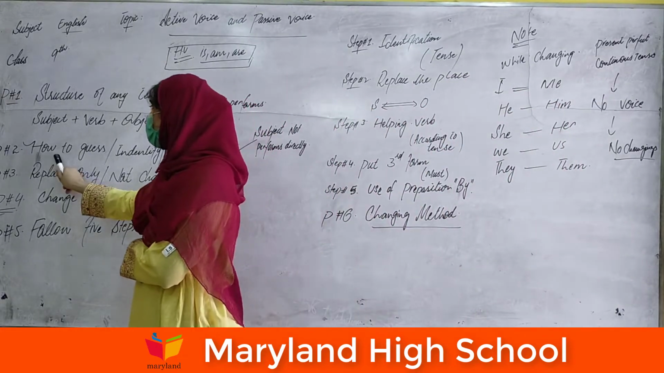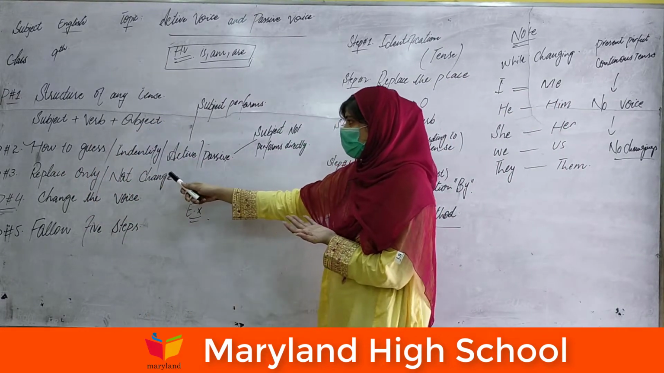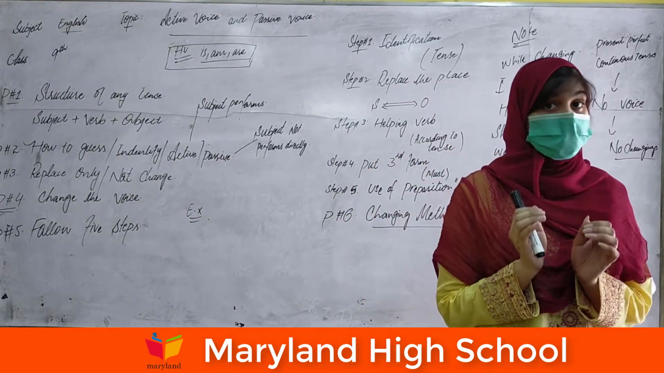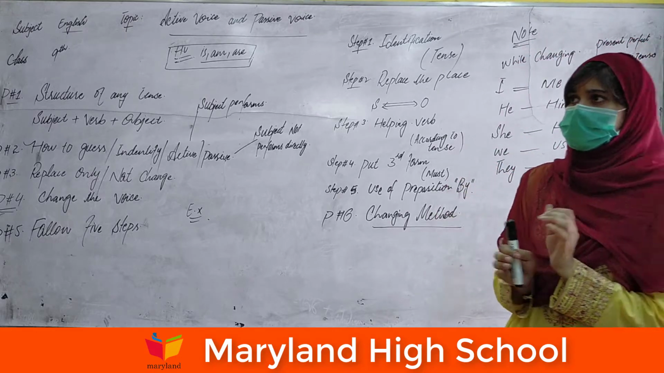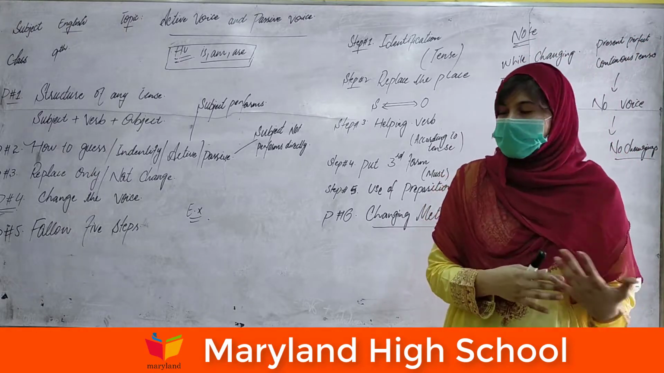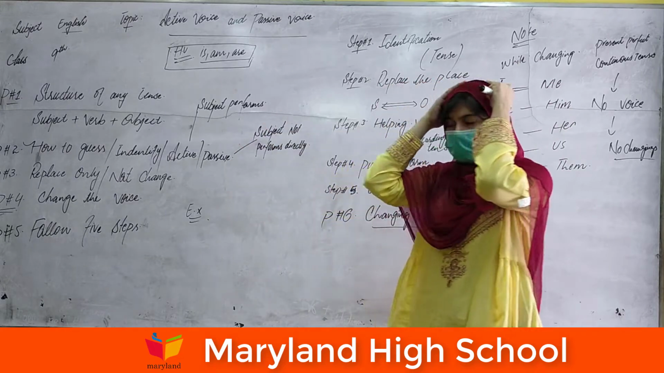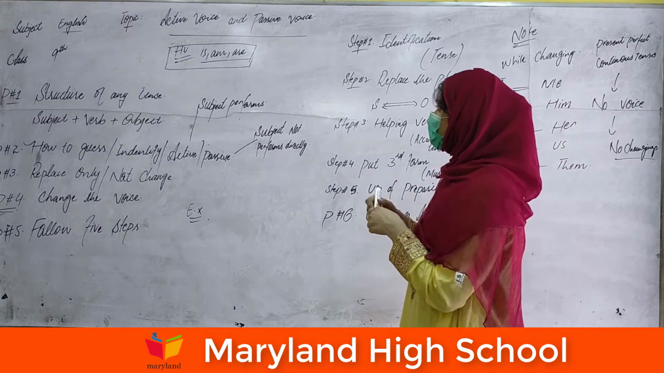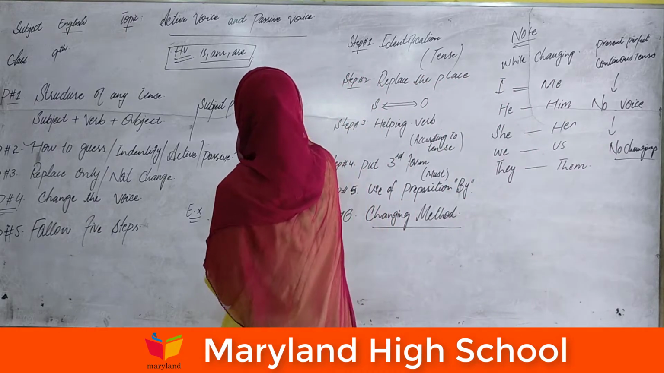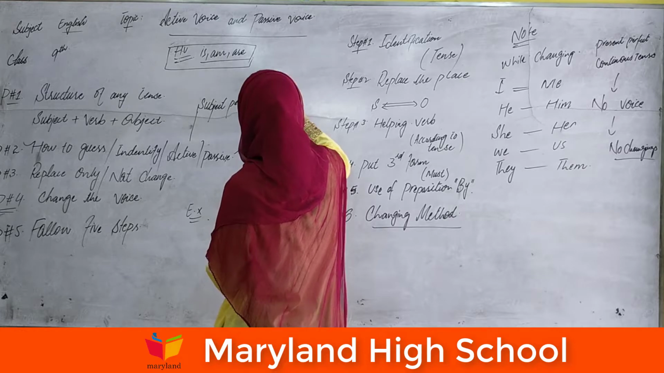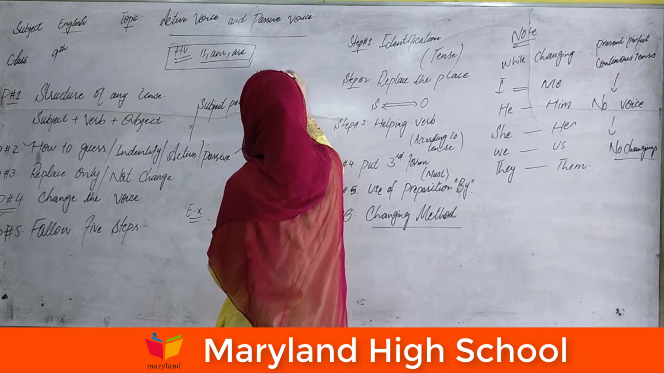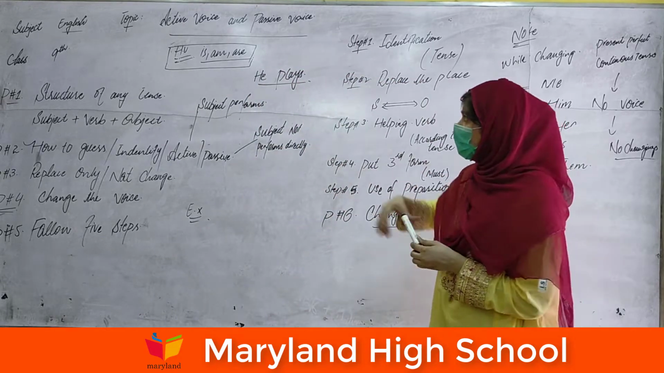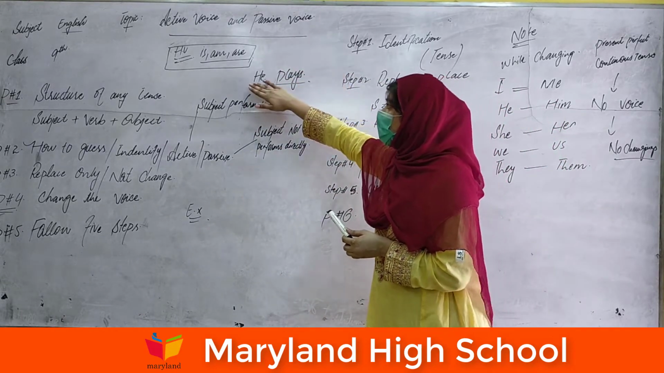Point number 2 is how to guess, how to identify whether this is an active or a passive sentence. It seems very complicated, but in fact it is not. How to identify, how to guess? For example, I write a sentence: "He plays." Who is playing? In this sentence, "He plays", the action is performed directly by the subject.